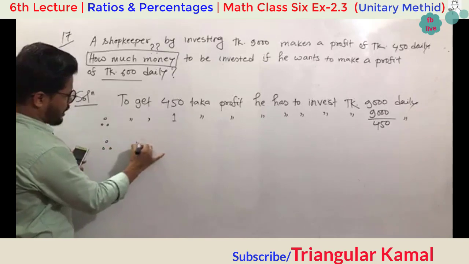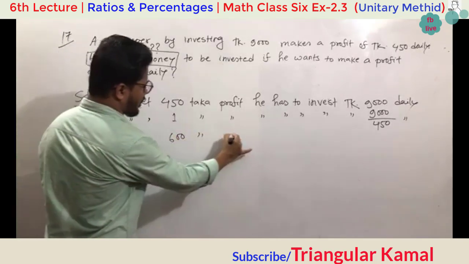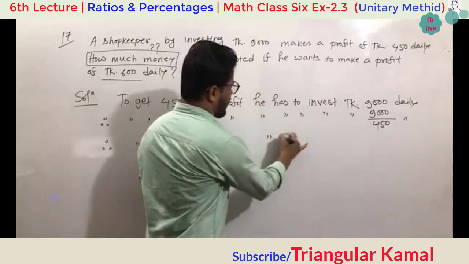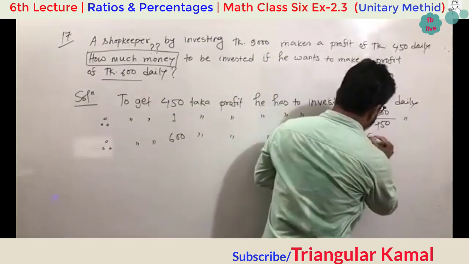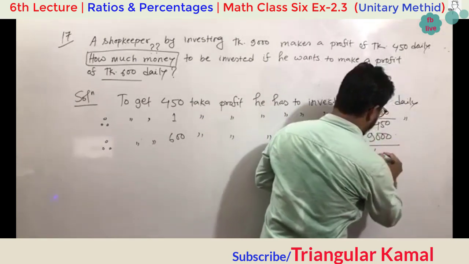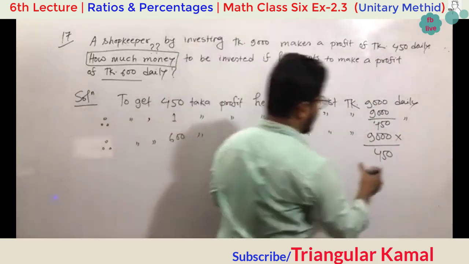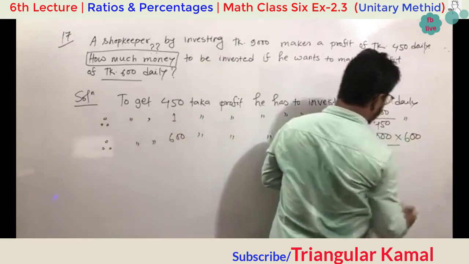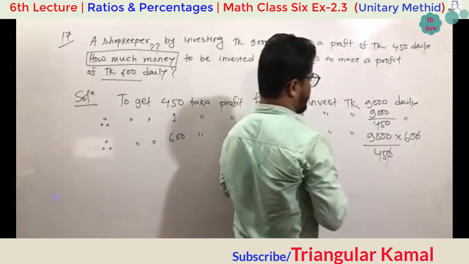Final statement: if he wants to get 600 taka as profit, he has to invest taka 9,000 divided by 450 multiplied by 600. So you can eliminate one zero, another zero.